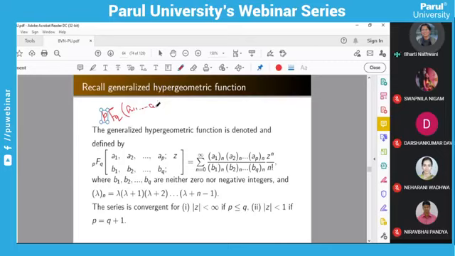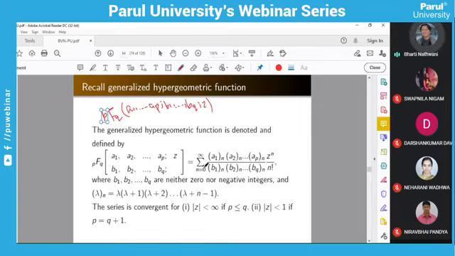After that, they take a semicolon. You have to be careful while reading, because this semicolon indicates that you are going to write down the denominator terms next. Then you write b1, b2 up to bq, so this is your denominator terms. And then a comma, and whatever is your variable, z. So this way also you can write it down.